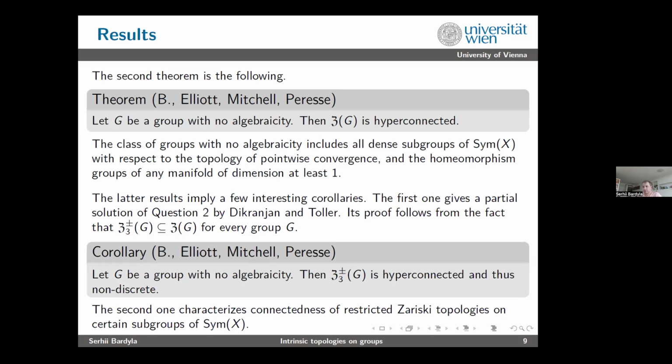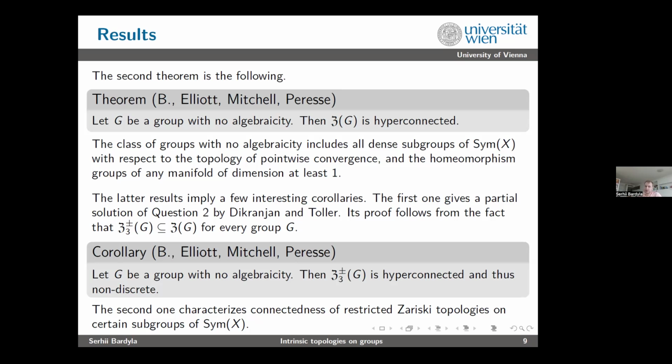The first one gives a partial answer to the second question of Dikranjan and Toller, which is still not completely answered, but at least something. Let G be a group with no algebraicity, then this Z3 plus minus G topology is hyperconnected and never discrete. So this is a positive answer that for 3 you are not able to get a discrete topology for groups with no algebraicity.